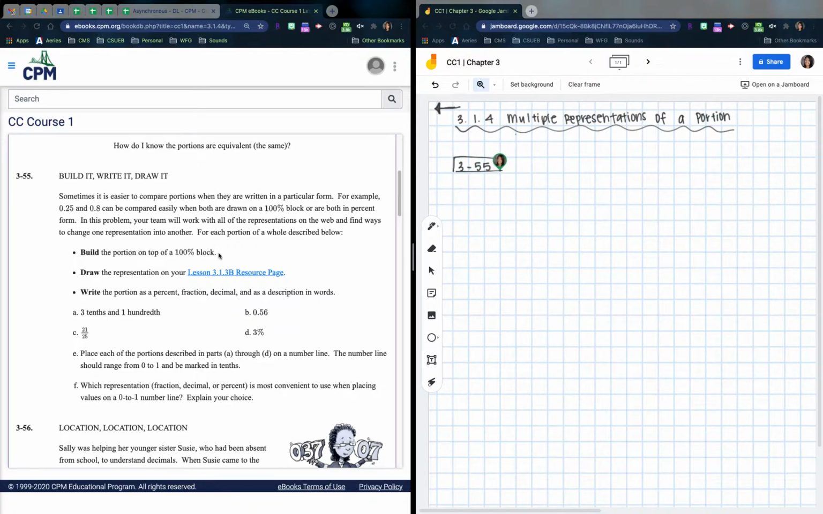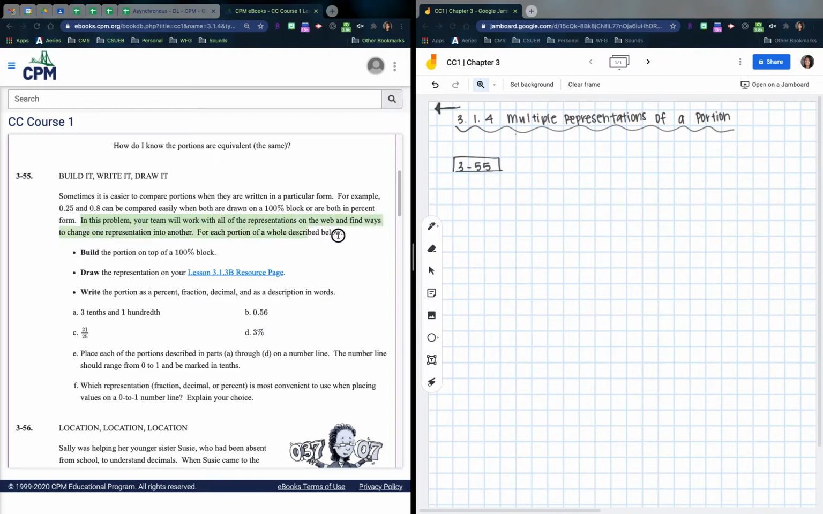It says sometimes it's easier to compare. And remember, with these videos, you can pause, you can rewind at any time, and that's the beauty of these videos. So please take it at your own pace. Sometimes it's easier to compare portions when they are written in a particular form. For example, 25 hundredths and 8 tenths can be compared easily when they're both drawn on a 100% block or both in percent form.